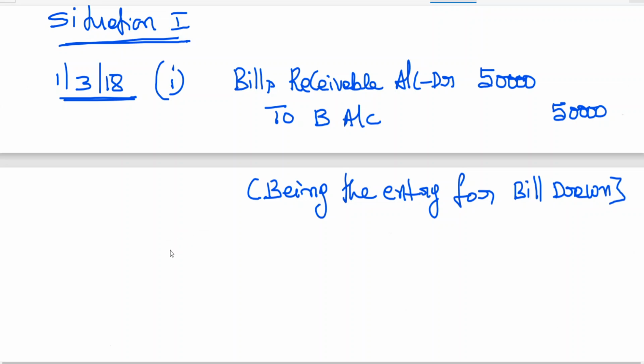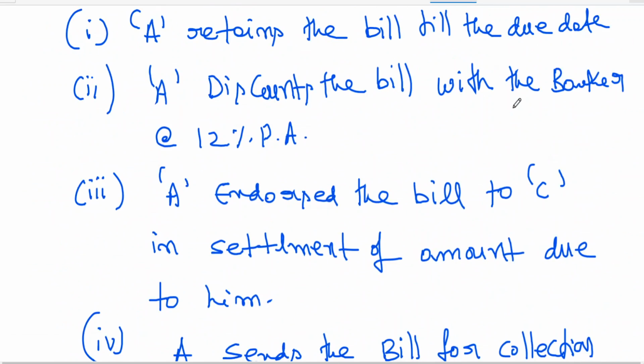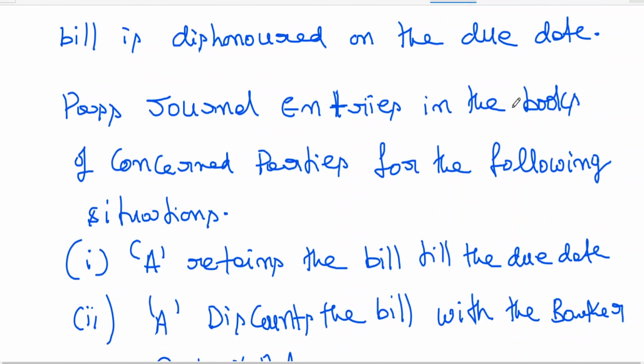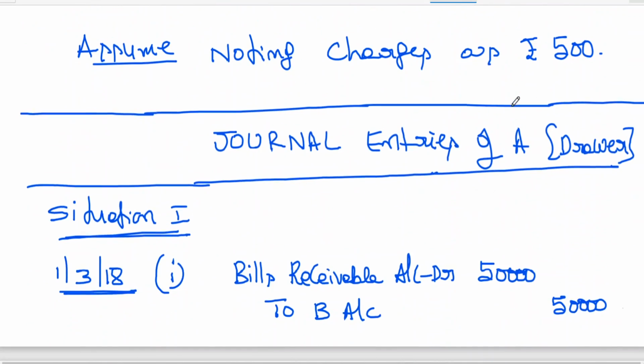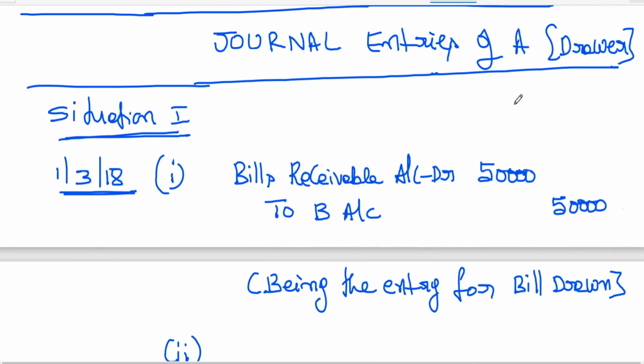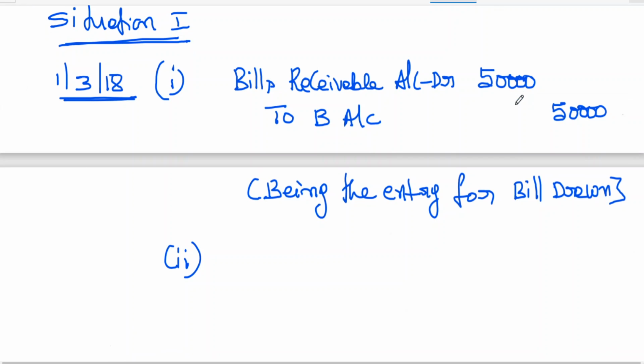Then second entry, due date. You have due date. I told you 3 months, no? 2 months. 2 months I have told you. 2 months means 1st March 18. 2 months means here you have to add 3 grace days. 1 plus 3, 4. 3 plus 2, 4th May 18.